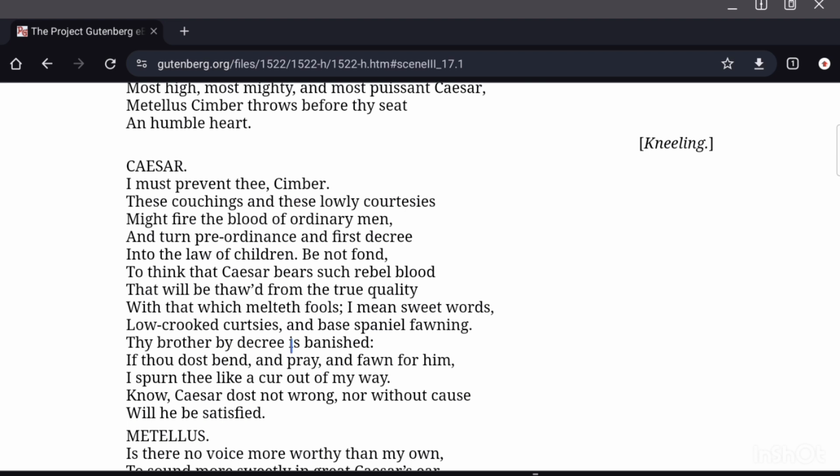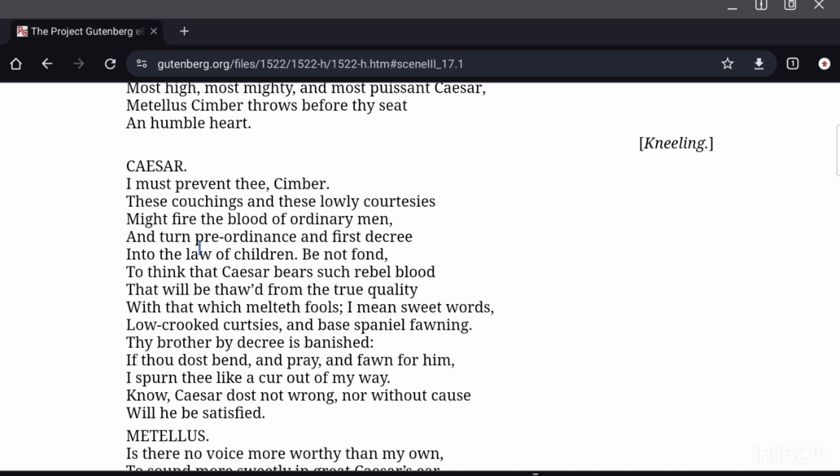Thy brother by decree is banished. If thou dost bend and pray and fawn for him, I spurn thee like a cur out of my way. Know, Caesar doth not wrong, nor without cause will he be satisfied.